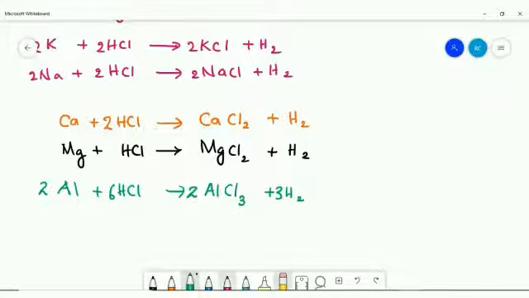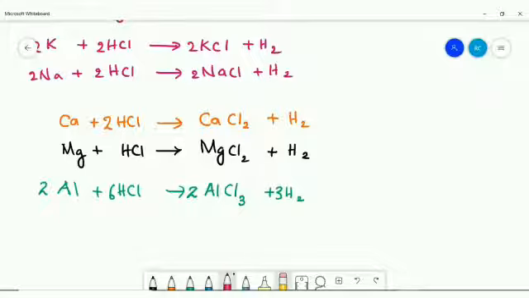This reaction is of little importance in the sense that aluminium reacts with the dilute HCl slowly in the beginning because the surface of aluminium is already covered with a protective layer of aluminium oxide. However, after this layer gets dissolved in the acid, the reaction becomes fast since now the attack takes place on the fresh aluminium surface.